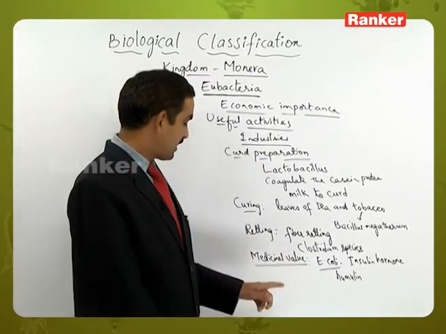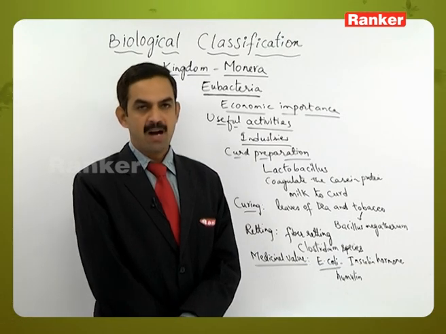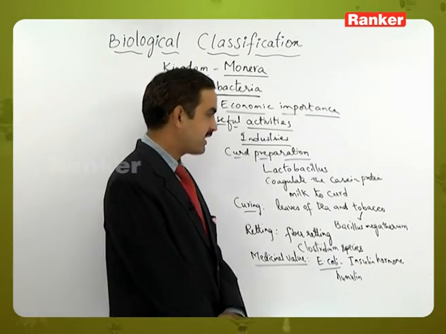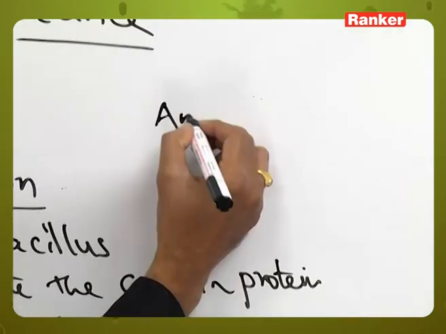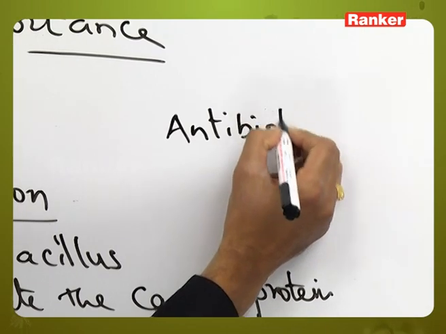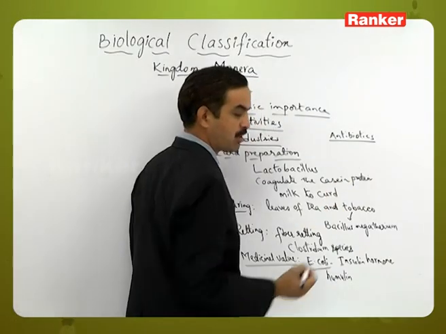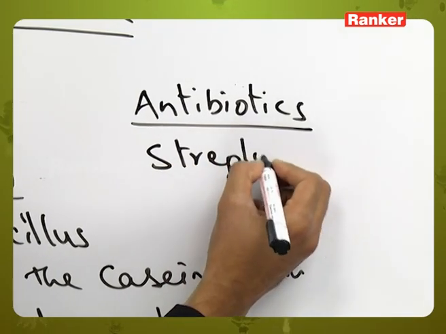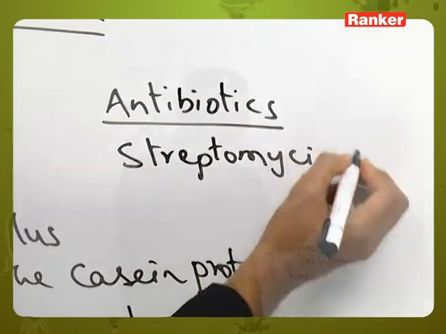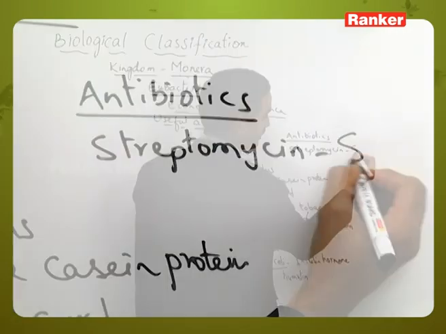Likewise, this is one other medicinal value. Apart from this, there are many bacteria which are used in the production of antibiotics. Streptomycin is produced from Streptomyces griseus.